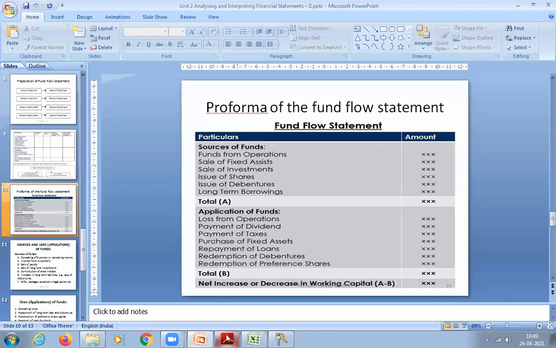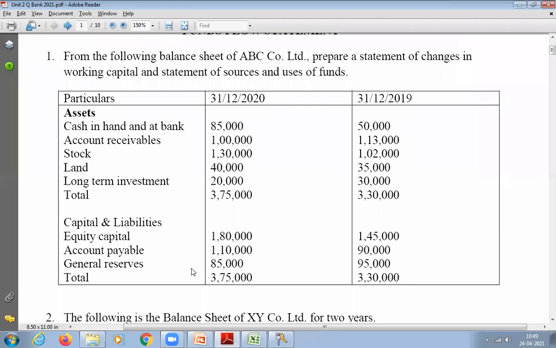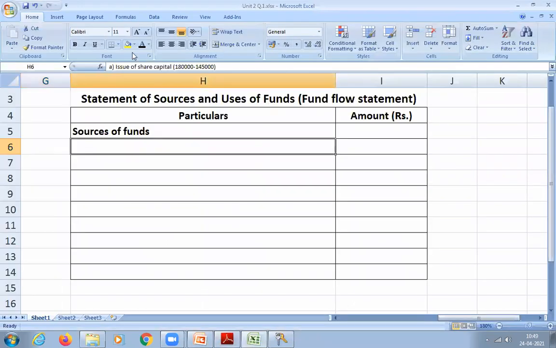Now look at the question. It will be on the liability side. Check whether your equity capital is increasing or decreasing. Equity capital, increasing, sir. When will it increase? When they issue more equity shares. Increase means they have issued the equity stock. So write down issue of share capital.